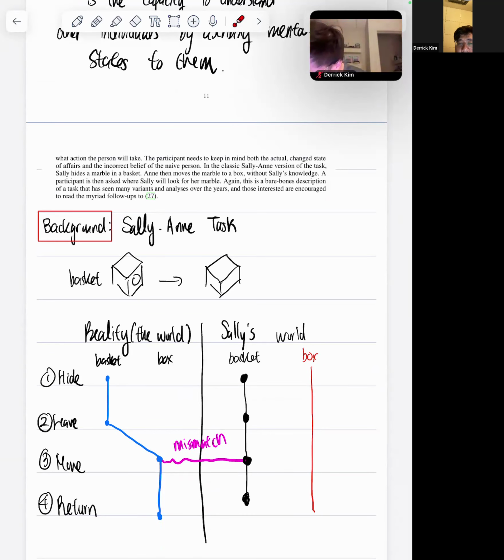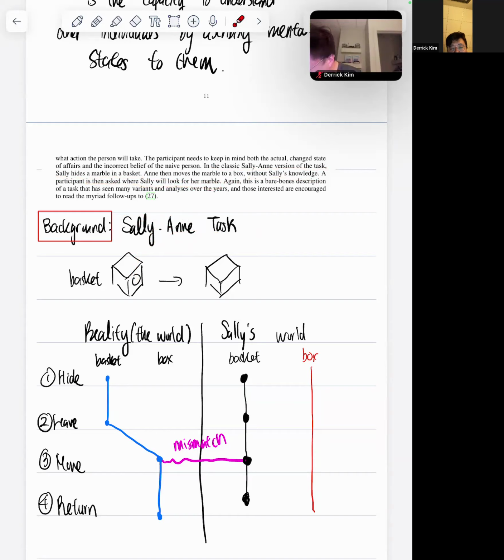I'll read you what the bare bones Sally-Anne task says. In the classic Sally-Anne version of the task, Sally hides a marble in the basket, and then Anne moves the marble to the box without Sally's knowledge. The marble is taken out, and the participant is then asked where Sally will look for her marble.